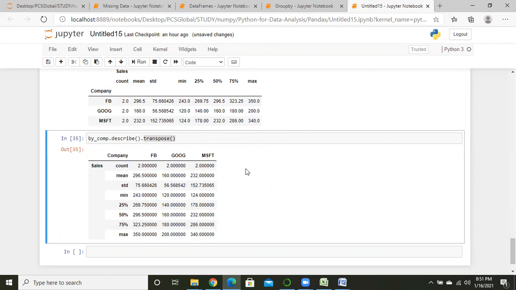Count, mean, and standard deviation were above in rows, but now they are at the side. This is the difference between without transpose and with transpose, nothing else. It just shows a different view of the same thing.